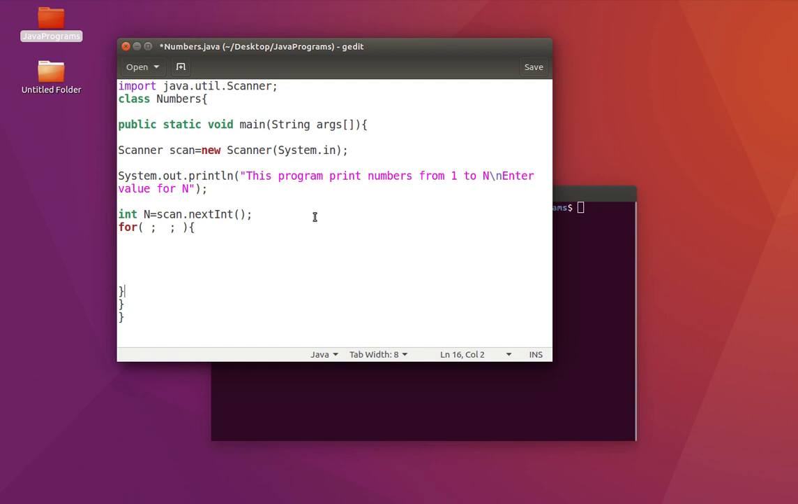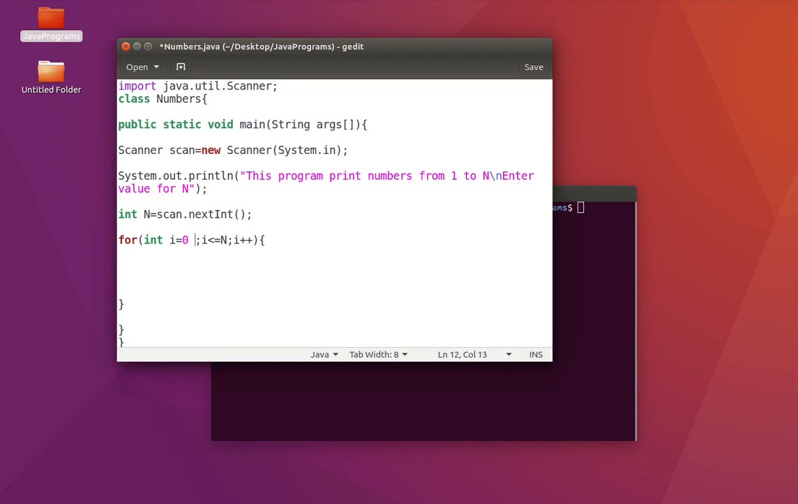So we need to have a value for n. Then we say we're going to start from i, the iteration variable, int i is equal to 0. Initialization is done here. Then we say i is less than or equal to n, not 5, n. Then we say i plus plus. So now all three things are in place.